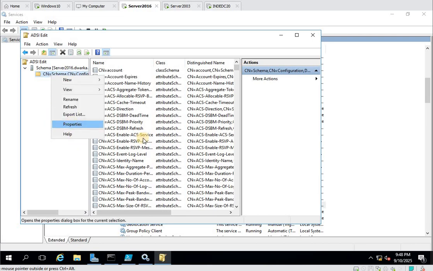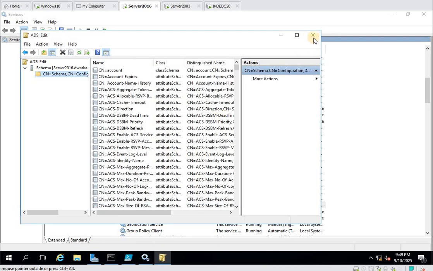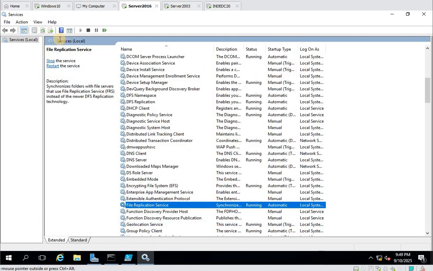Wait for some time, go to property, type O, and you will see object version 87. Server 2016 is having schema version 87. Once we migrate to server 2019, that schema version will be different. I will show you that as well. Okay, let's close this.